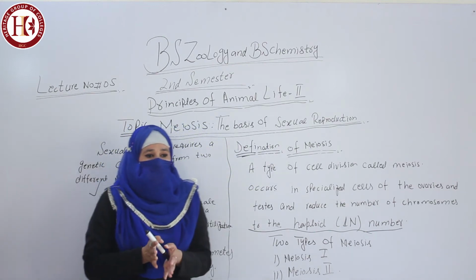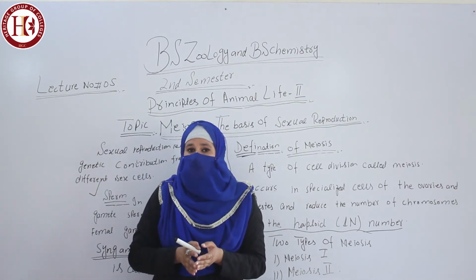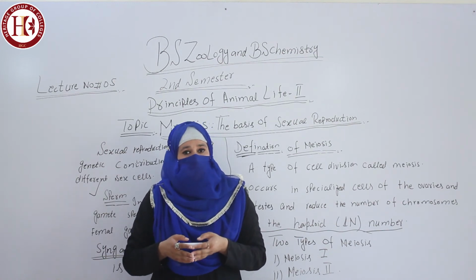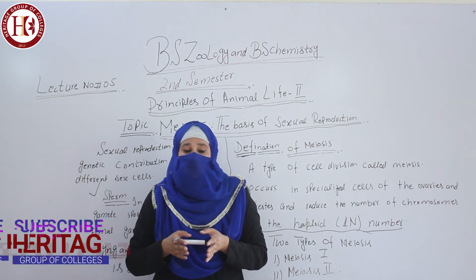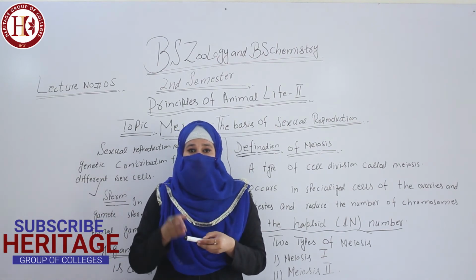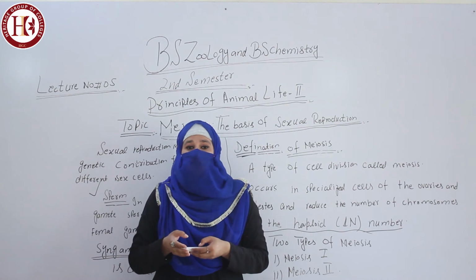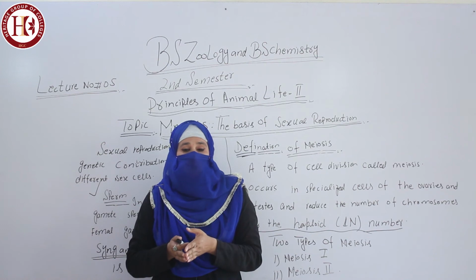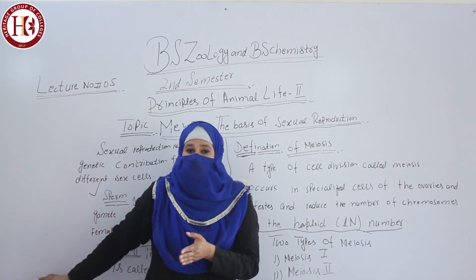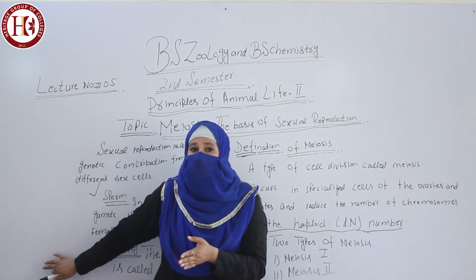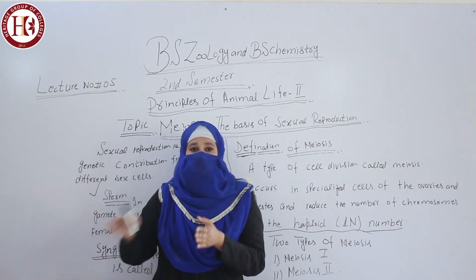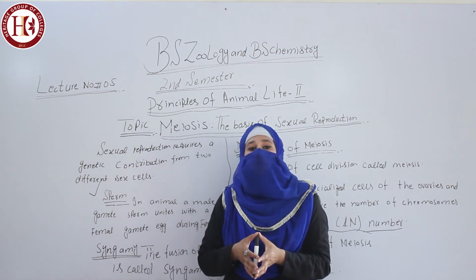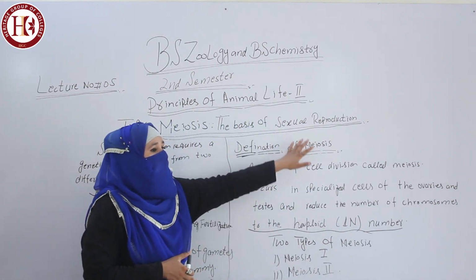You have already learned that there are two types of cells, somatic cells and germ cells. The body cells are called somatic cells, while the other cells of the body which produce eggs and sperm are called germ cells. Germ cells take part in fertilization: sperm are produced by the testes in the male body, while eggs are produced within the ovaries in the female body. So these are called germ cells.